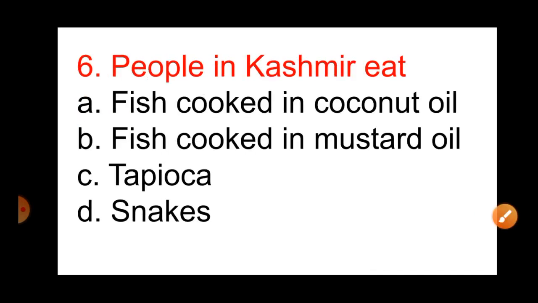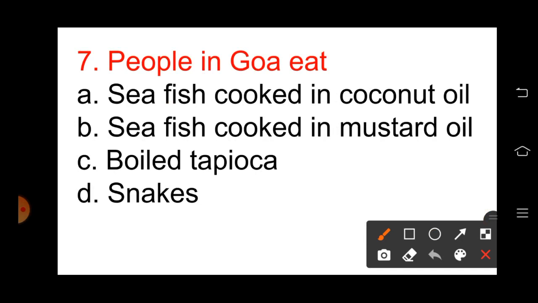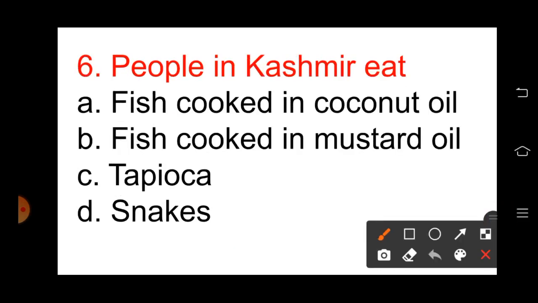Question number 6. People in Kashmir eat. Option A, fish cooked in coconut oil. Option B, fish cooked in mustard oil. Option C, tapioca. D, snakes. People in Kashmir eat the fish cooked in mustard oil.